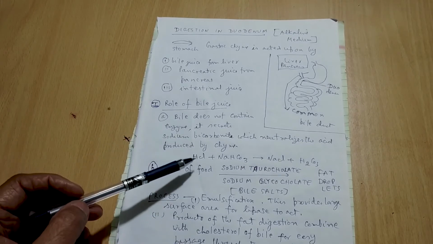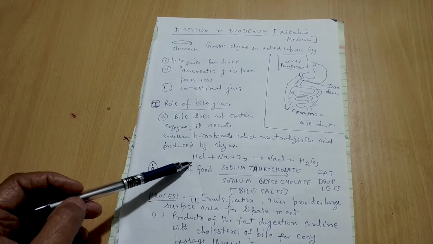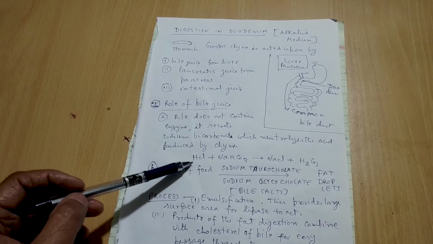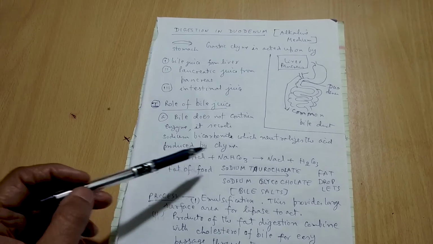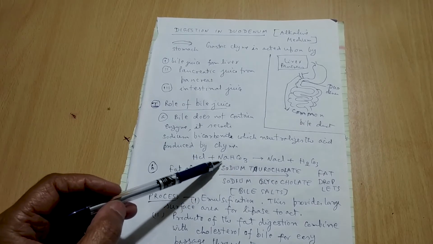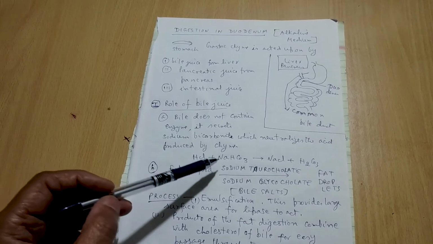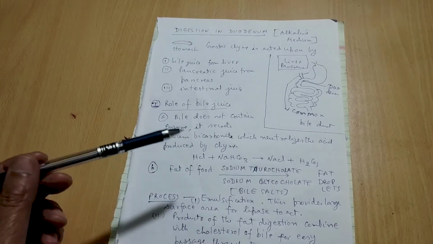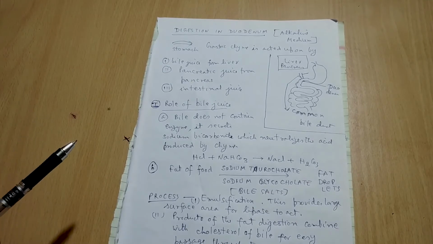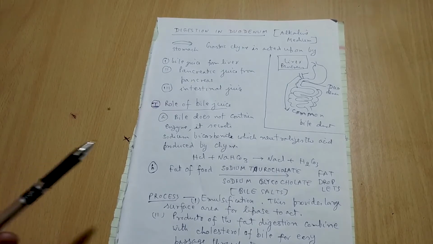So how will it neutralize? The partially digested food coming from the stomach contains hydrochloric acid. This will react with sodium bicarbonate, which is a basic salt. So both of them react together to form sodium chloride and carbonic acid. The carbonic acid is less acidic. Okay, this is a weak acid, we know that.